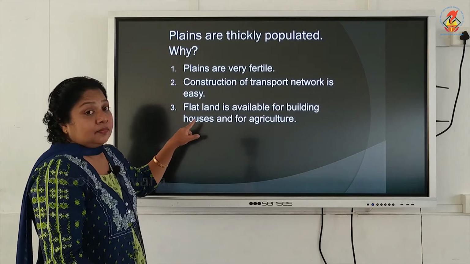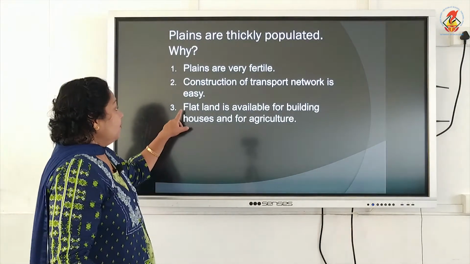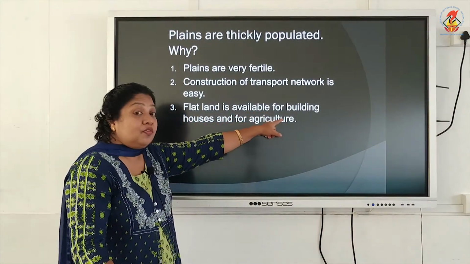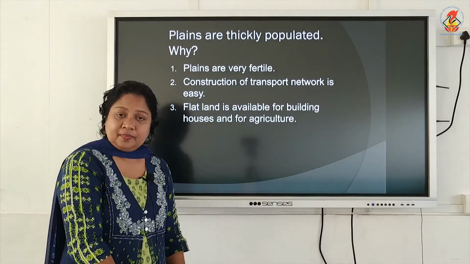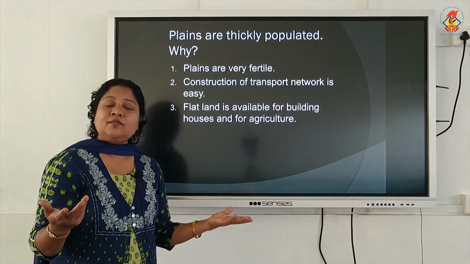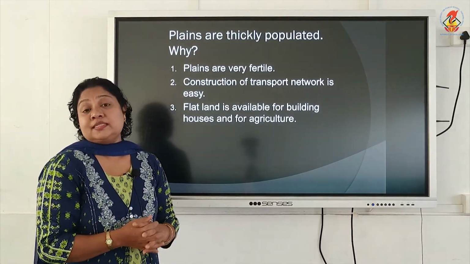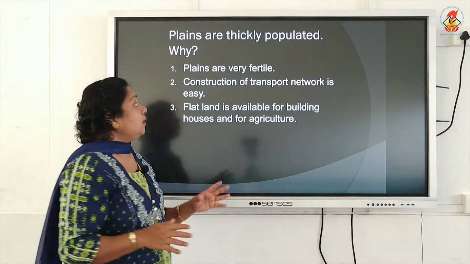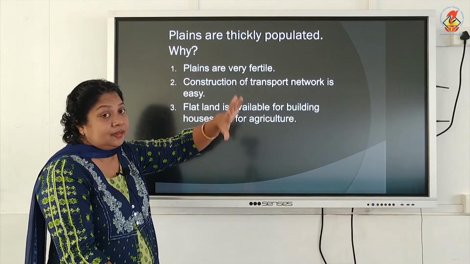Now the third factor that is facilitating the settlement is that flat land is available for building houses and for agriculture. So automatically what will happen? People settle down over there. So because of these reasons we can see that the plains are thickly populated, or the density of the population is high in the plain area.